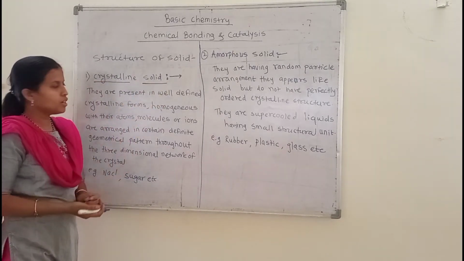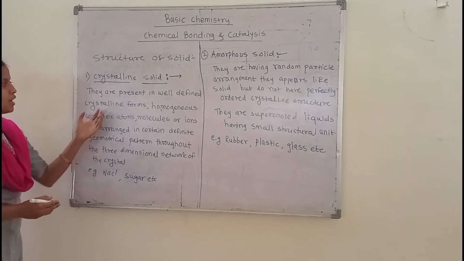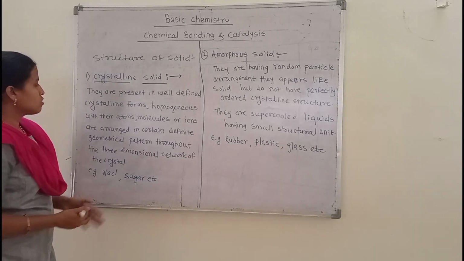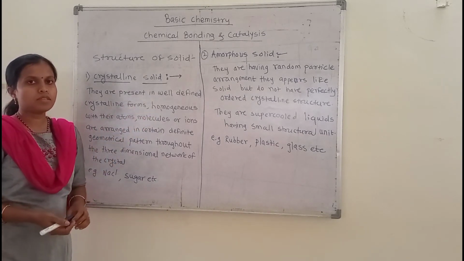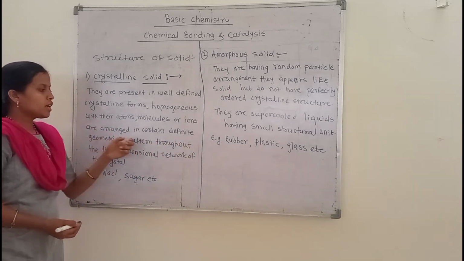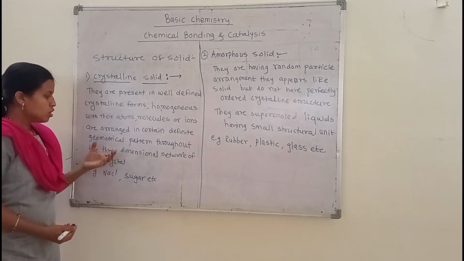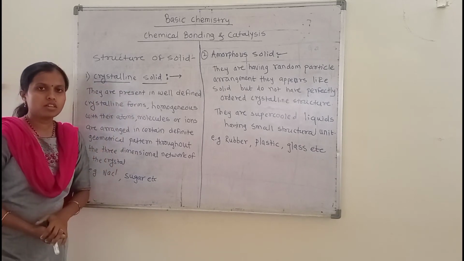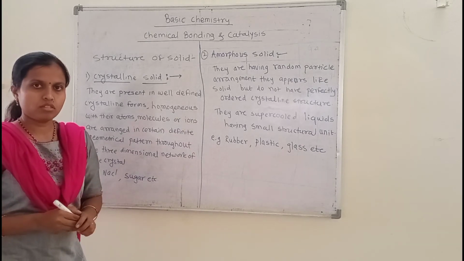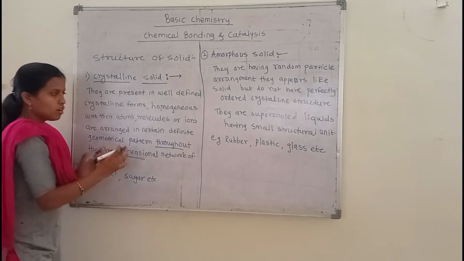Crystalline solids are defined as substances present in well-defined crystalline forms, homogeneous in their atoms, ions and molecules, which are arranged in a certain definite geometrical pattern throughout the structure, a three-dimensional network of the crystal. This type of solid is called a crystalline solid. So crystalline solids have a fixed three-dimensional network structure, and that's why they exist in a regular pattern.